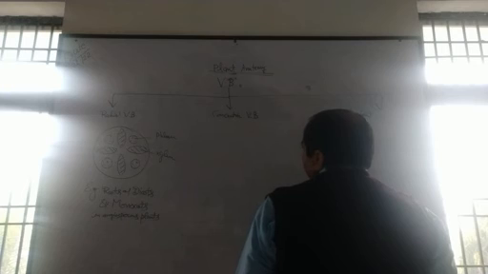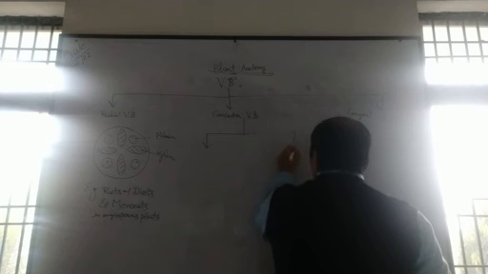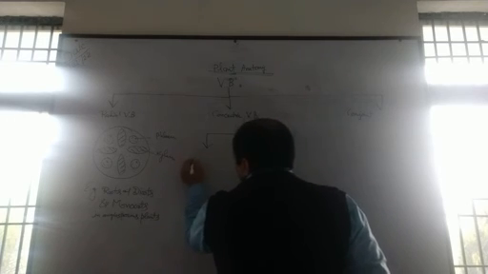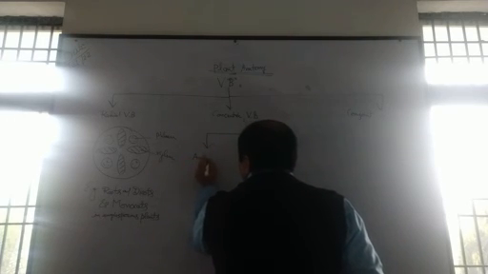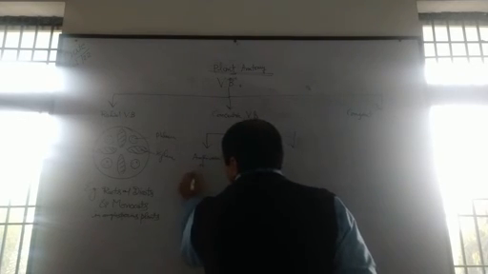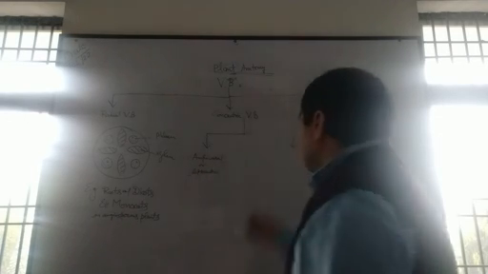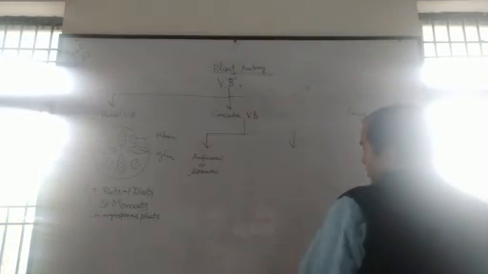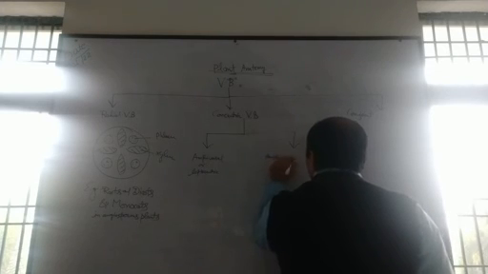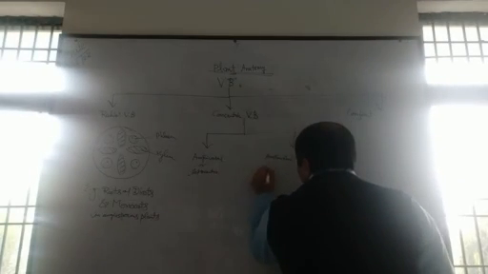On the other hand, the concentric type of vascular bundles are of two types. Number one is amphivasal, another name of which is leptocentric. And the second type of concentric vascular bundle is amphicribal, another name of which is hadrocentric.